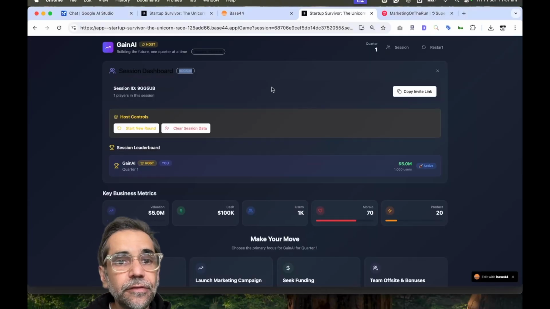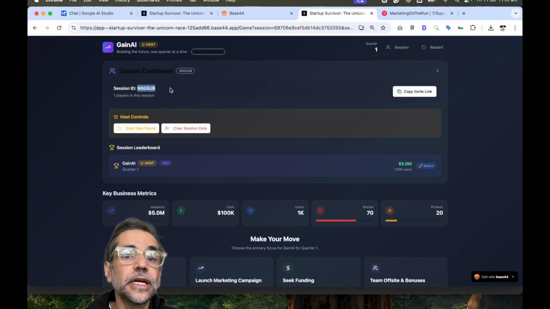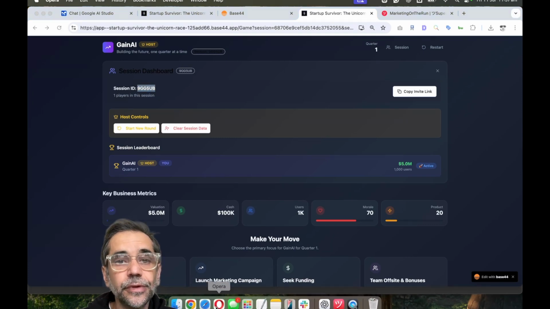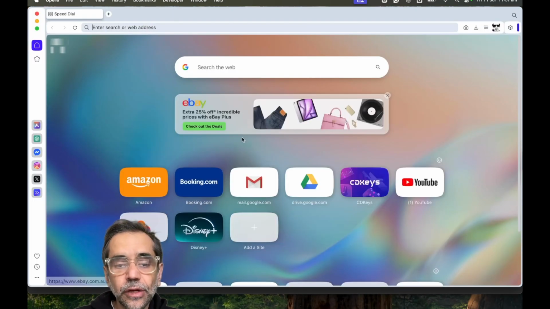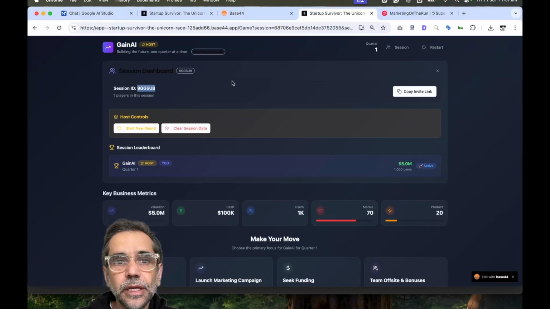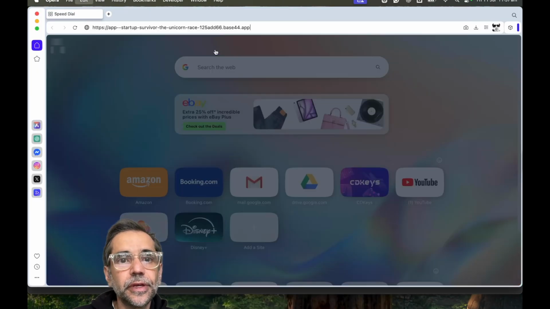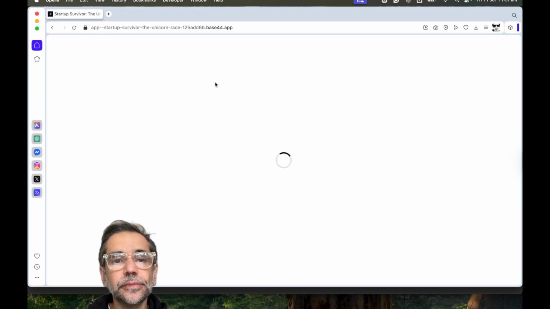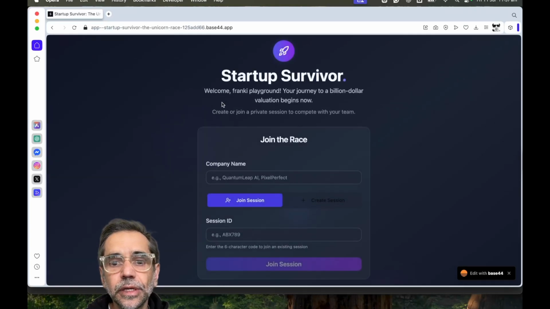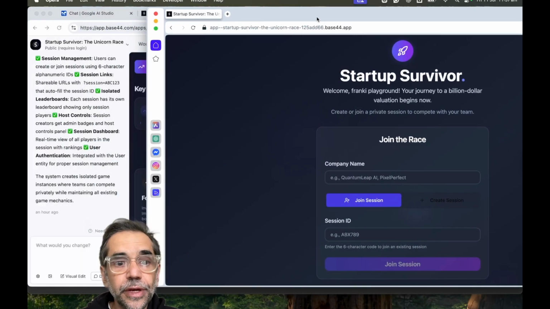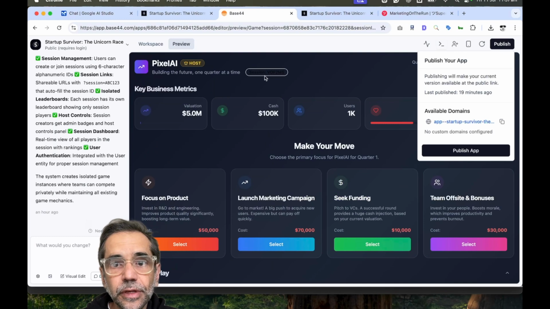Okay, so we've logged in, and that's my session ID. I can now invite others, so I can just share this session ID. I need to go into a new browser and copy it into the application. So I'm going to copy this and go back to the Opera browser with a new session. I'm joining with a new browser because I don't want to influence the other one. That's the session ID there.